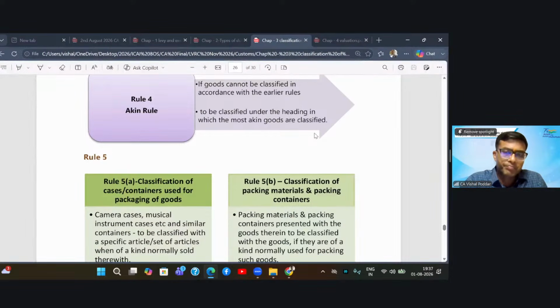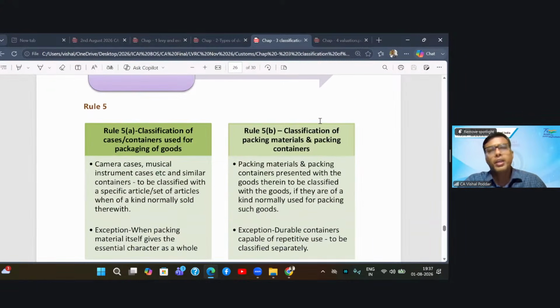Akin means similar. So let us say I am not having anything called mobile handset. Then I will try to find out what my mobile is doing. It is used for calling, or not even calling, let us say communication. So I will try to find that heading which is about communication equipment, and then I will classify my mobile in that heading for the time being, till the schedules are amended and there is a specific entry for mobile. So rule 4 helps us in classifying your goods in this manner.